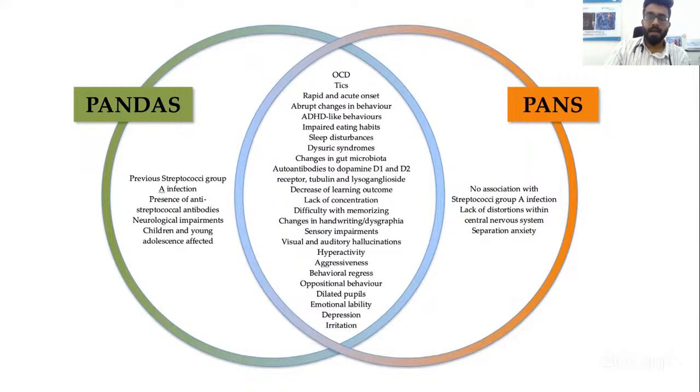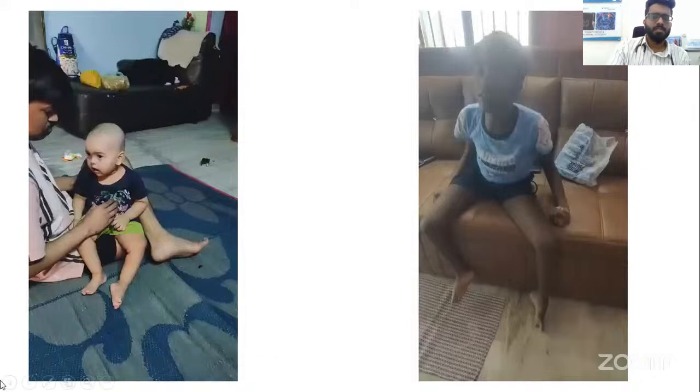And PANS is basically pediatric acute-onset neuropsychiatric syndrome, not associated with any streptococcal infection. So this can be because of other infections, like post-infectious or viral. They can also have a similar pathogenesis. But again, as I said, this should be a diagnosis of exclusion, a very rare and controversial topic. We'll discuss a few more disorders.